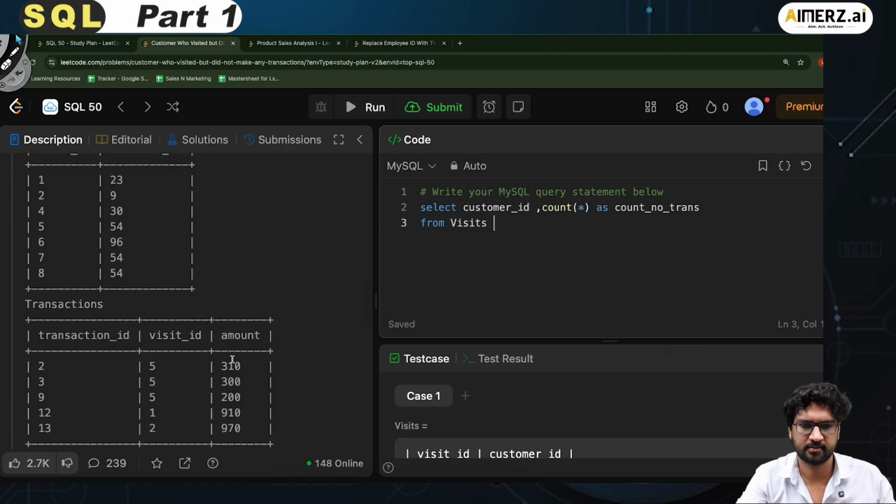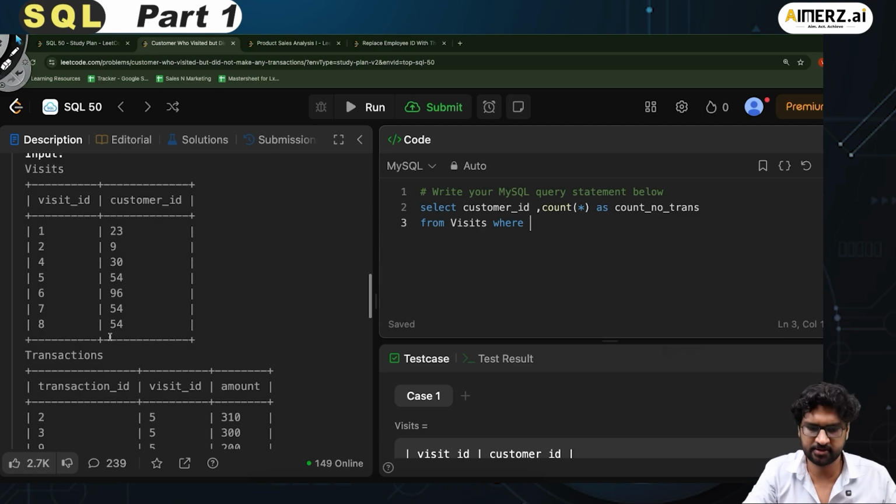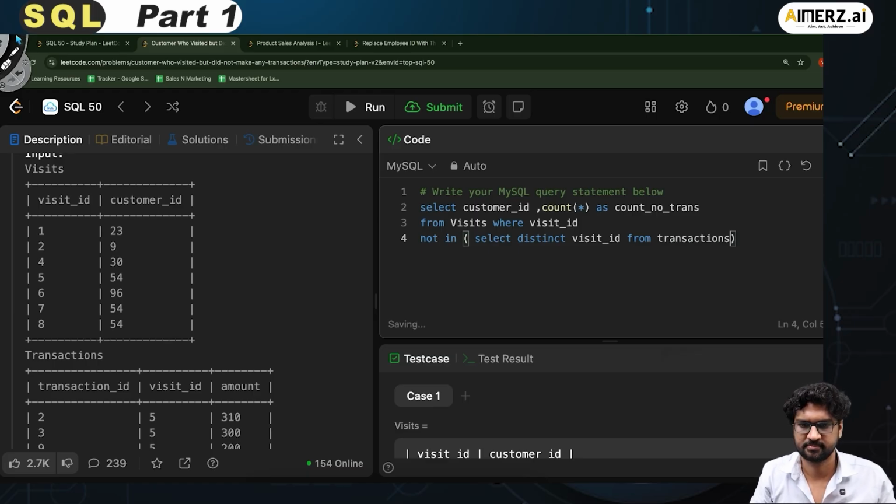Then I say where visit_id not in, and I add the inner query: select distinct visit_id from transactions. And then I have to do the group by customer_id.